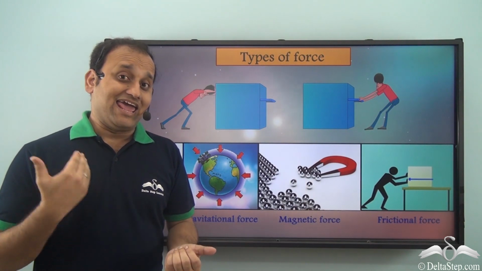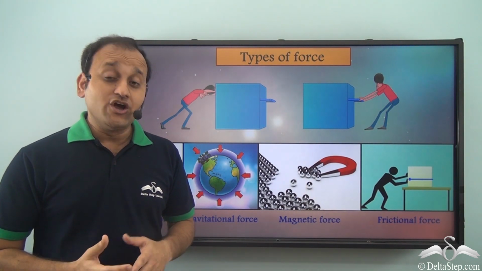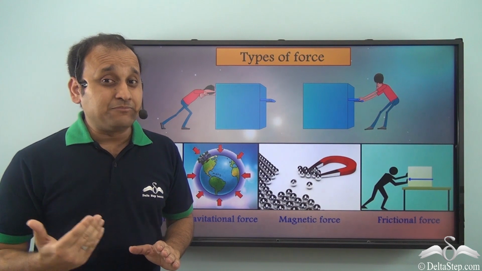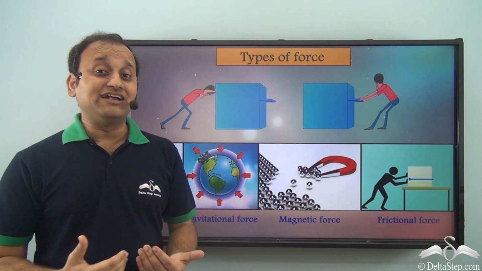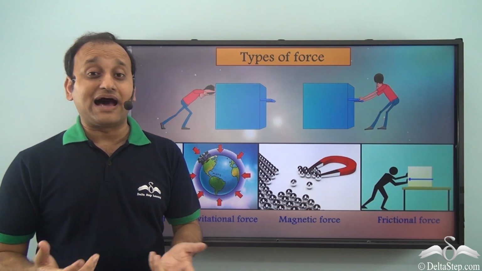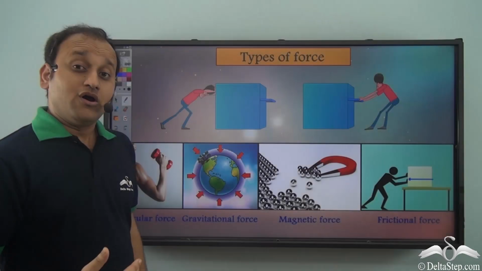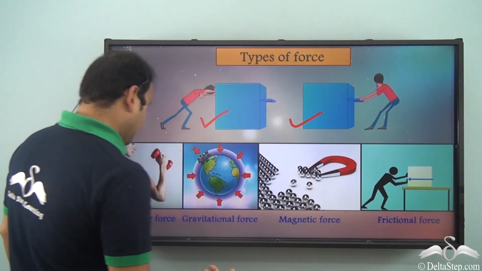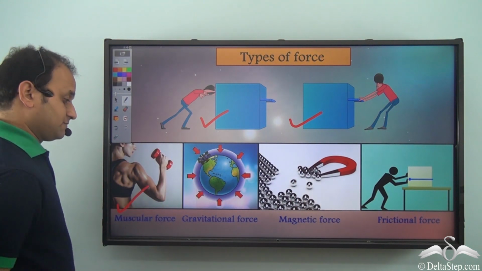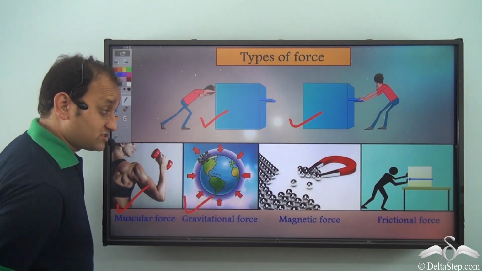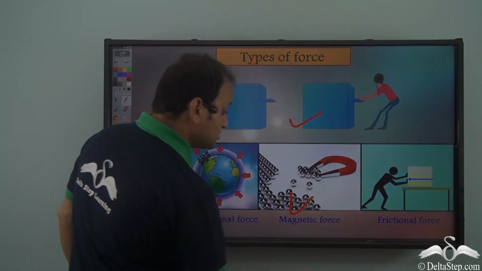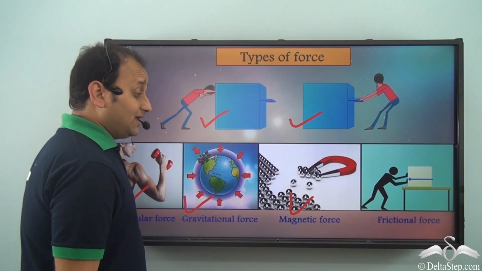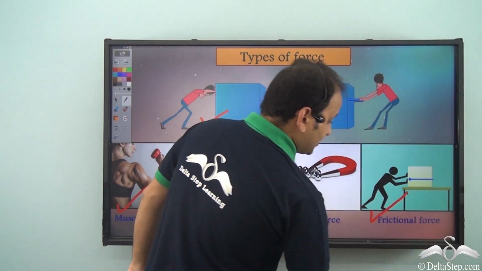So you see, every time we apply a force, we don't apply the same type of force. There can be different types of force which we apply on different objects. So while every time it will be a push or a pull, it can be a muscular force, it can be gravitational force, it can be magnetic force, or it can be the invisible frictional force.